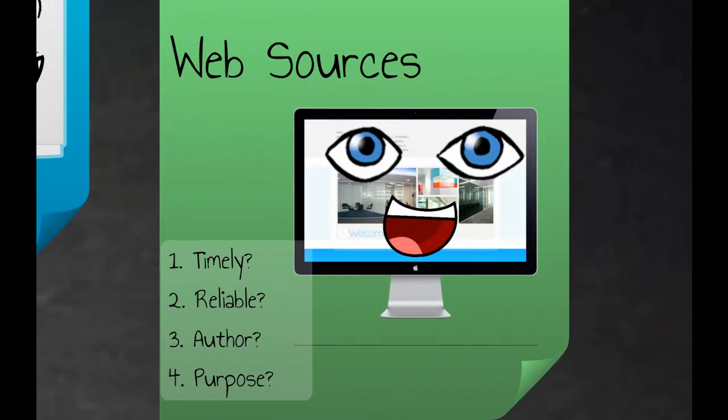Websites can be a good source of information. However, it's very important to check websites for accuracy and credibility before using them in your annotated bibliography. In order to use a web source for this project, Sam will want to be able to answer the following questions about it. How recently was the website updated? Does the website contain information that needs to be updated regularly? Is the website reliable? Are there sources cited on the page? If so, what kind of sources? Do the links on the page work?